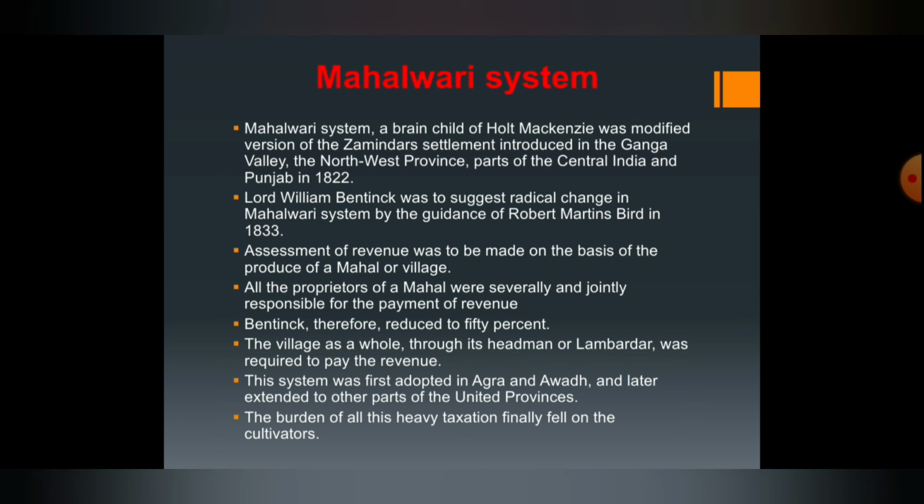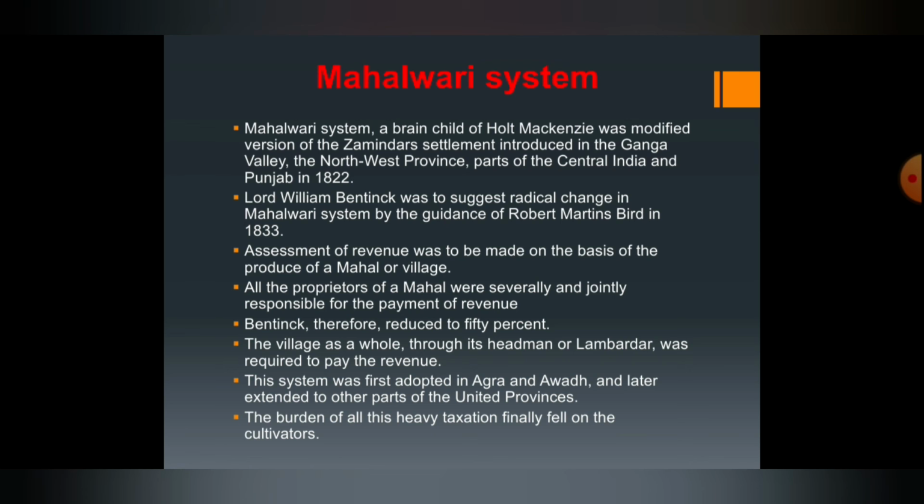Brainchild is nothing but a product of one's creative effort. So the Mahalwari system was the brainchild of Holt Mackenzie. Holt Mackenzie first introduced this system. That was his idea.